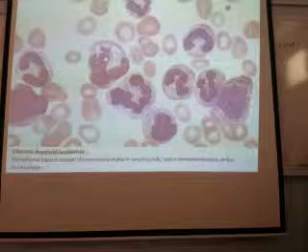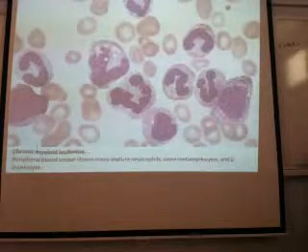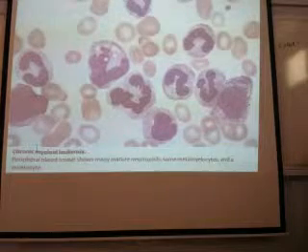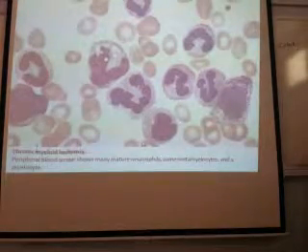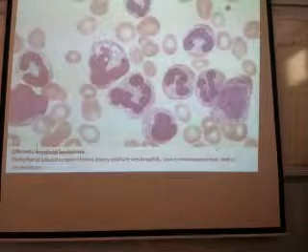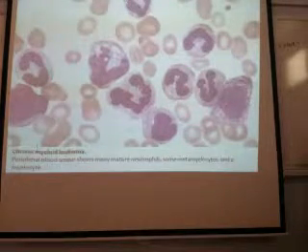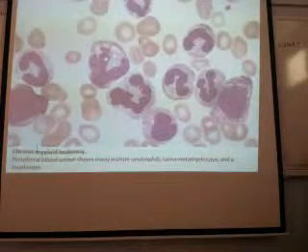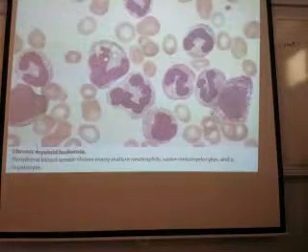In this you are seeing band forms are more. That means the maturing cells are more. If you imagine there are 9 cells in this, out of 9, 1 is blast. Which phase is this? Chronic, very good. Why? Because the number of blasts is less than 10%. Is it clear?